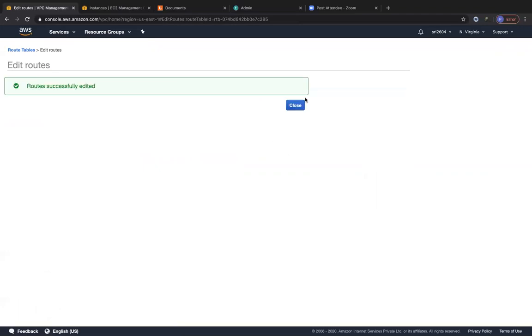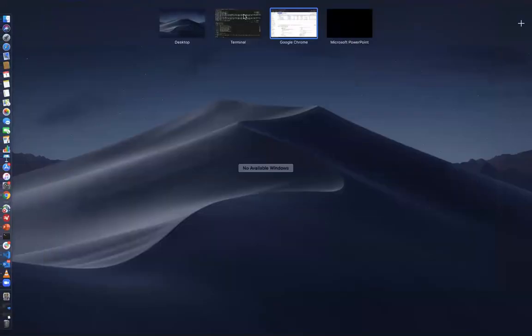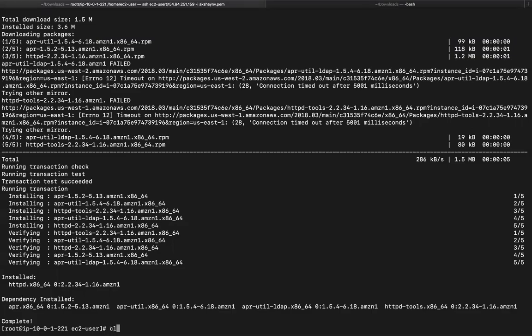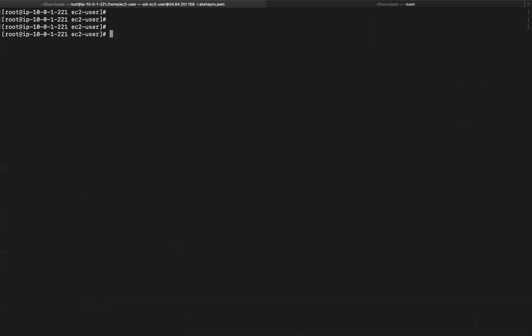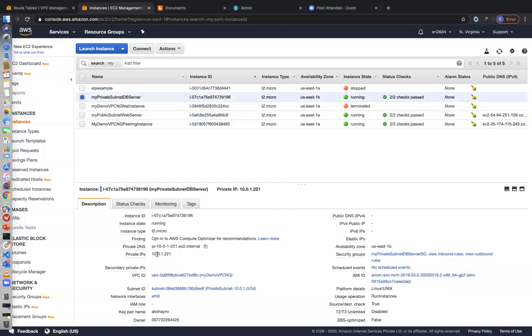So once you click on save routes over here, since the peering connection is established, let me go back to the instances and let me mention that we are still within the DB server instance, sitting within the 10 network.